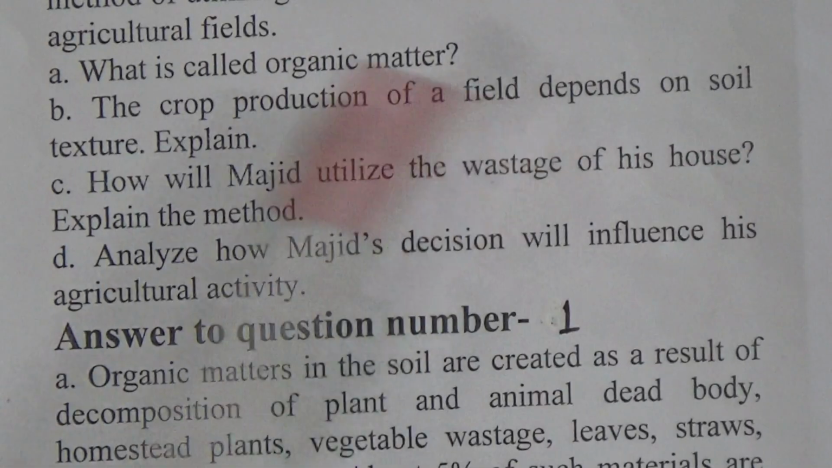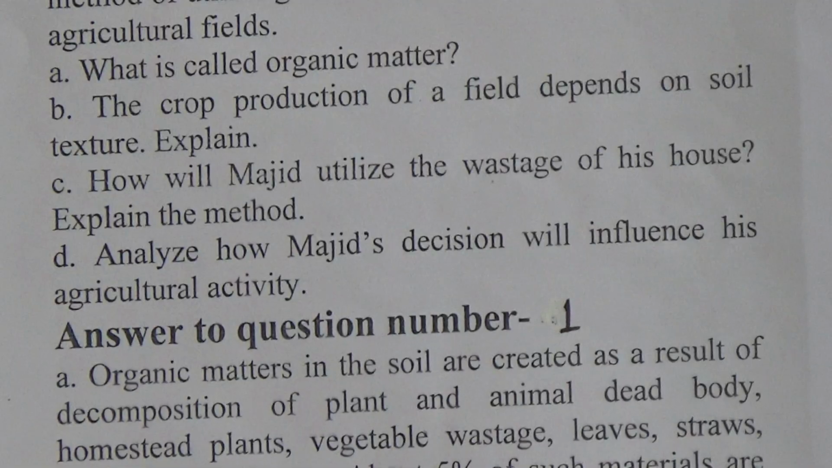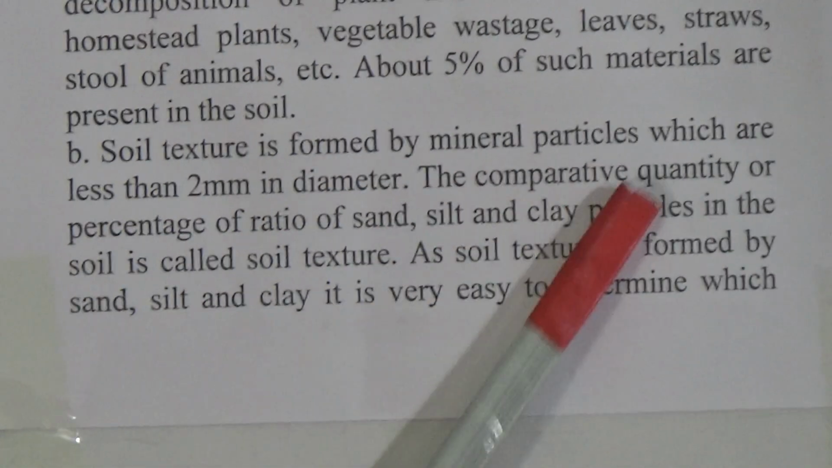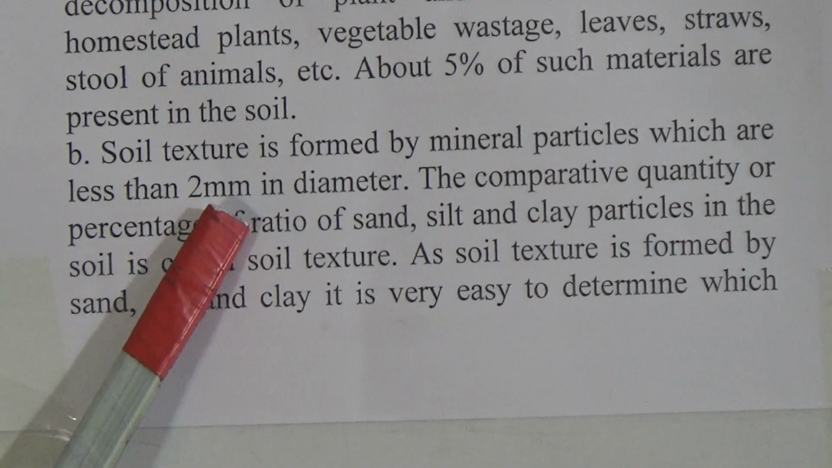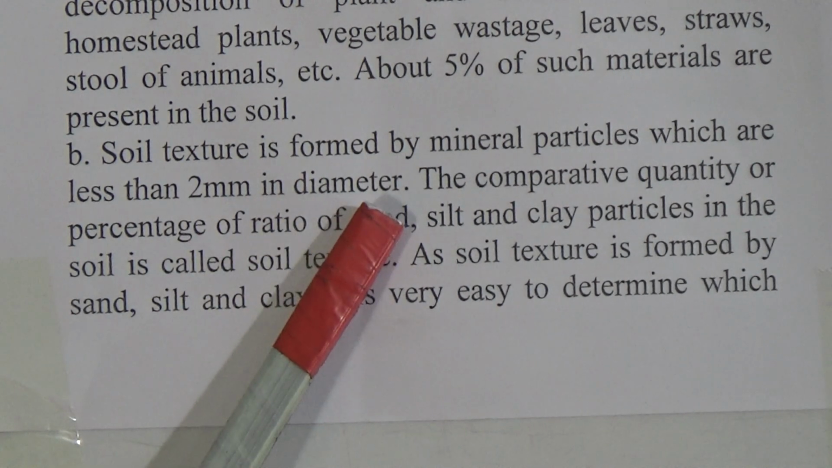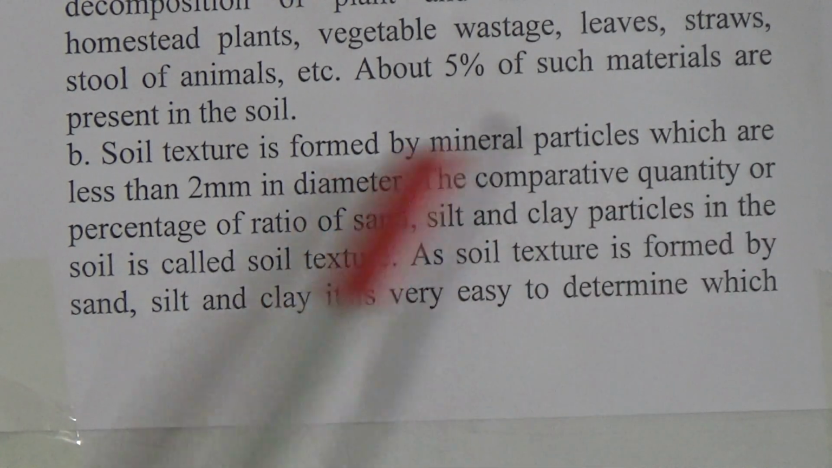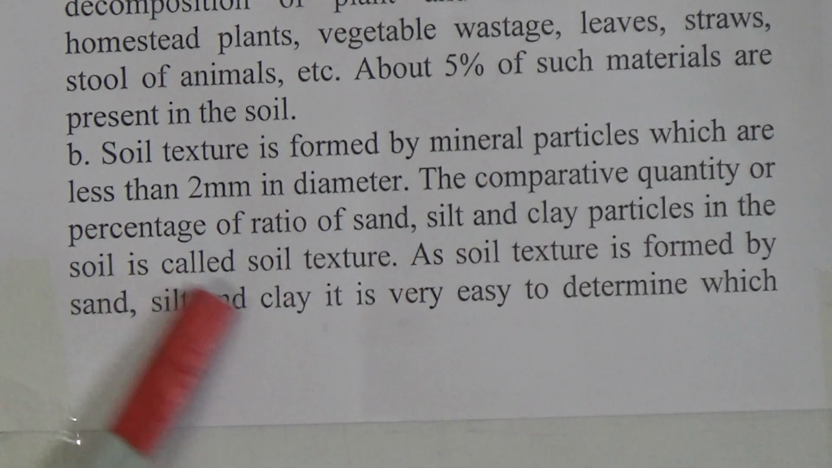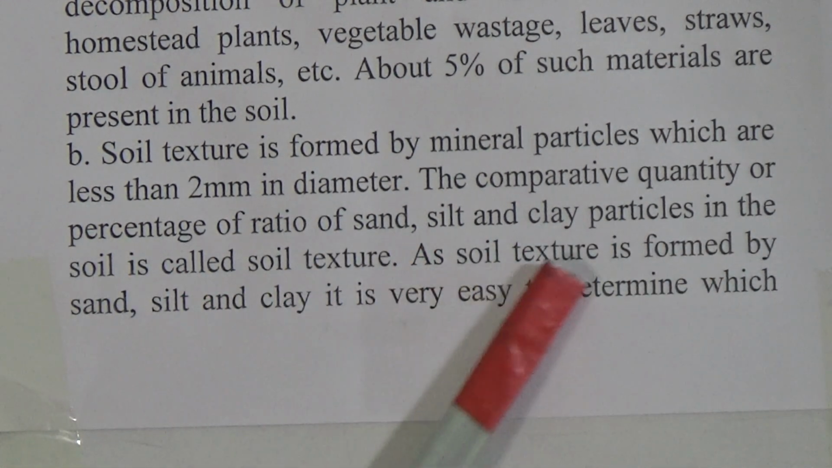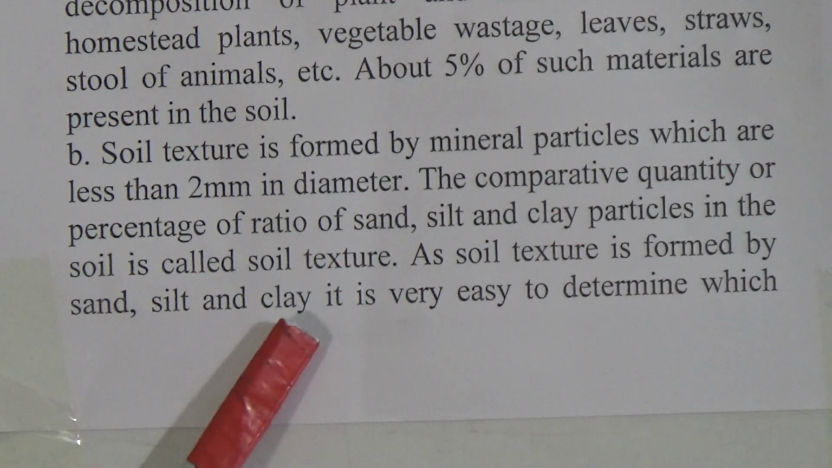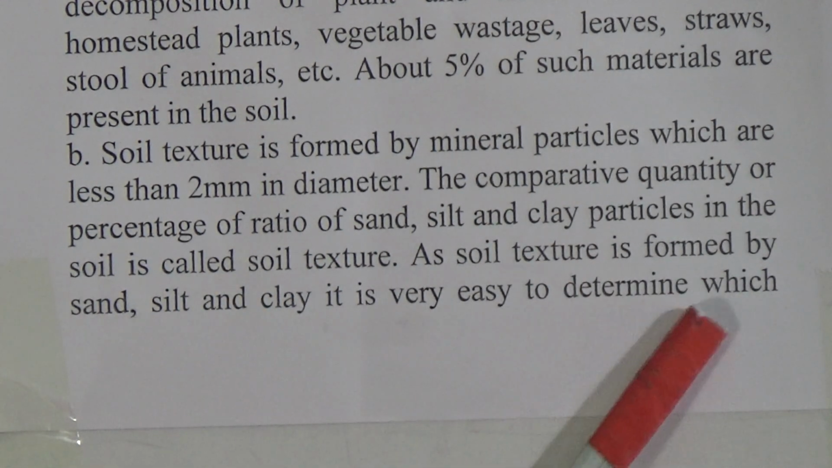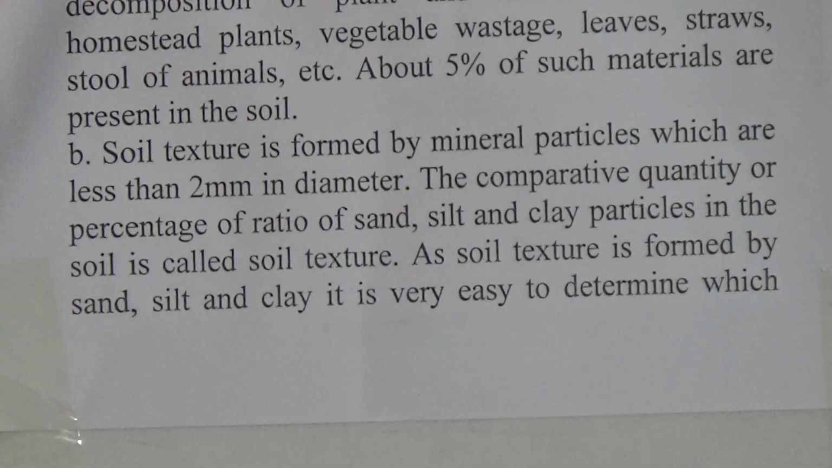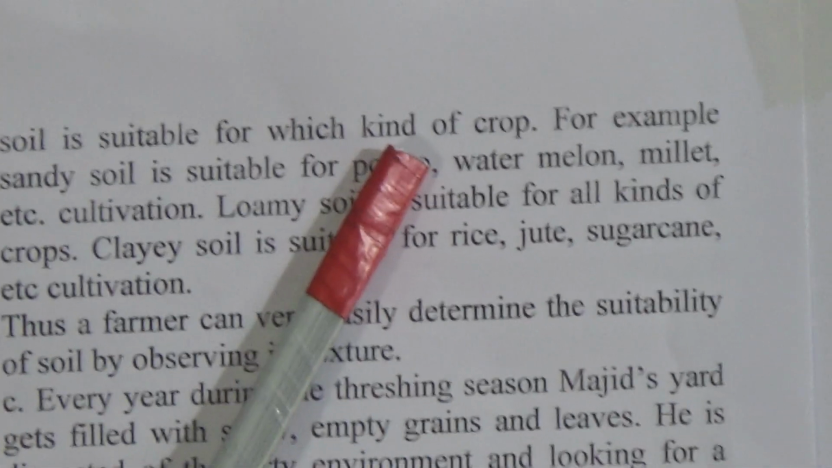Now B number, the crop production of field depends on soil texture. Explain. Answer, soil texture is formed by mineral particles which are less than 2 mm in diameter. The comparative quantity or percentage of sand, silt and clay particles in the soil is called soil texture. As soil texture is formed by sand, silt and clay, it is very easy to determine which soil is suitable for which kind of crop.